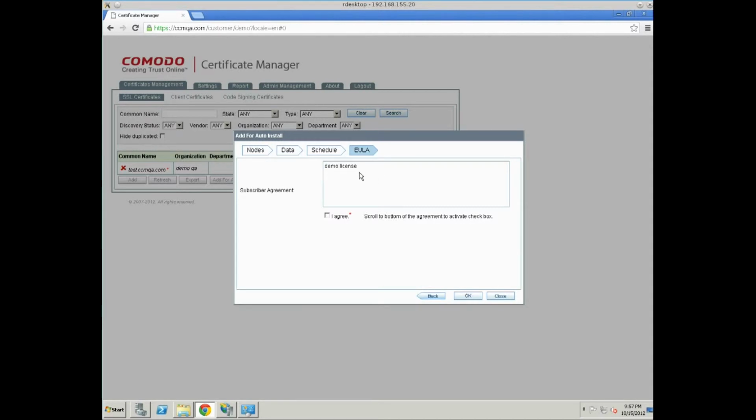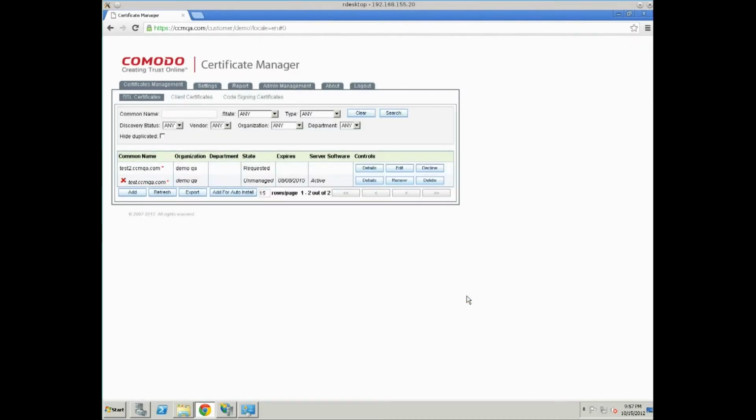Here is some demo license. We have to agree to the EULA. I agree. And then click OK. Here we see the newly added certificate with state requested. But we don't have the possibility to approve it yet, for about a minute.